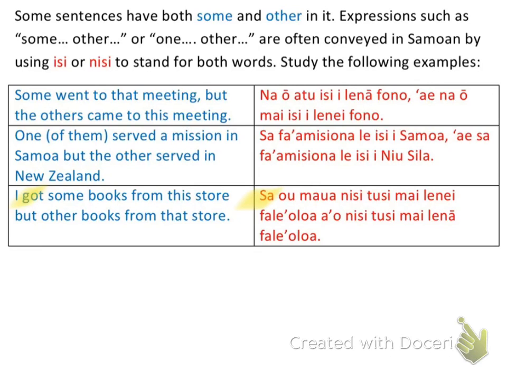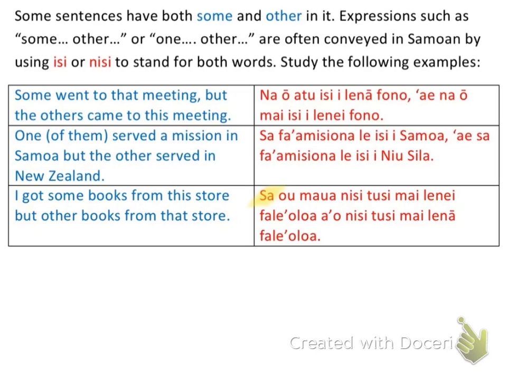And then who's the one doing the subject, who's the subject is I, so I have o, okay? Some books right here is going to be the object in this sentence, and so it comes after. So I got, what I should have said is, so the past tense is sa. Let's make this a little more clear.